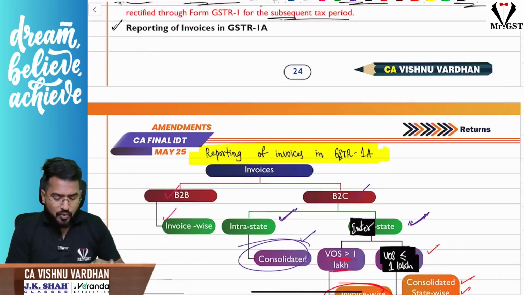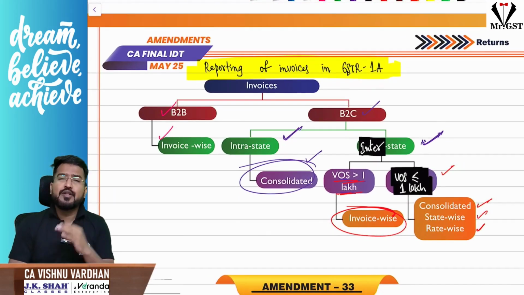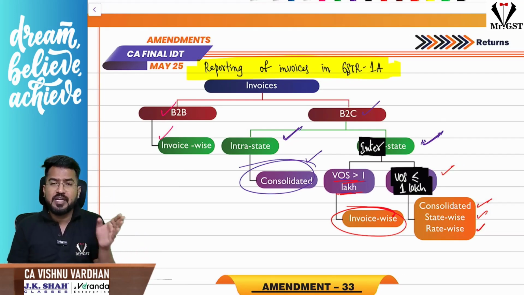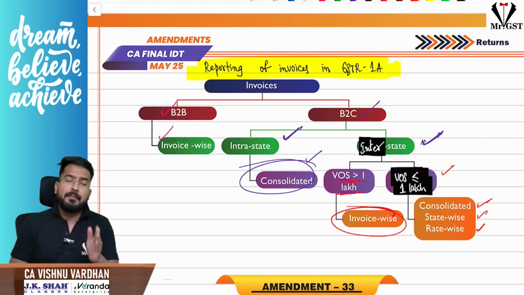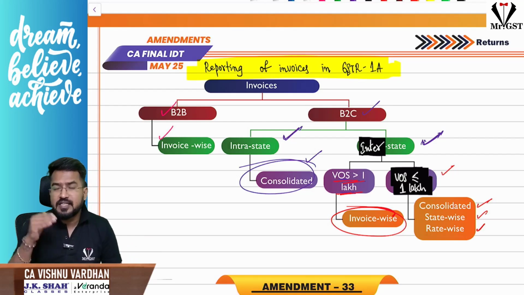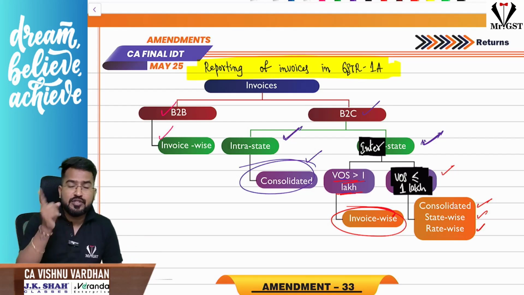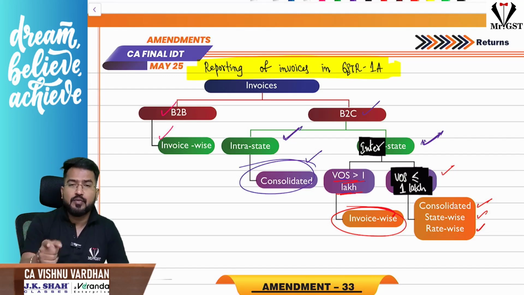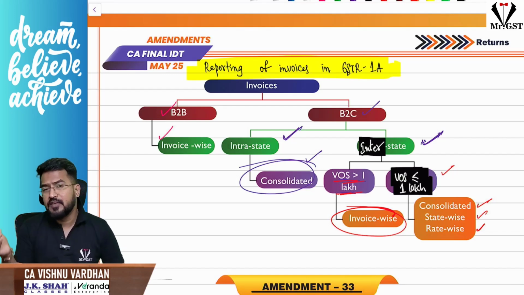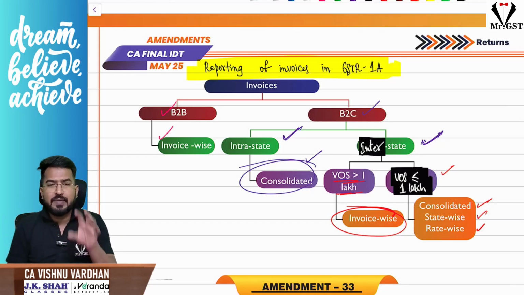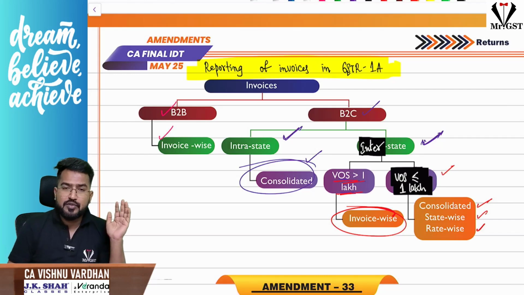Okay. Next, how do you report invoices in GSTR 1A? Whether it is GSTR 1A or GSTR 1, the reporting of invoices is B2B, B2C large, B2C others, you know that. B2B normally, yes, you have to report invoice wise. B2C large, sir, is interstate supply. If the value of supply is greater than 1 lakh, it should be reported invoice wise. If it is less than or equal to 1 lakh, you have to report it consolidated, rate wise, state wise. So I repeat, there is a small amendment in the B2C large invoices.